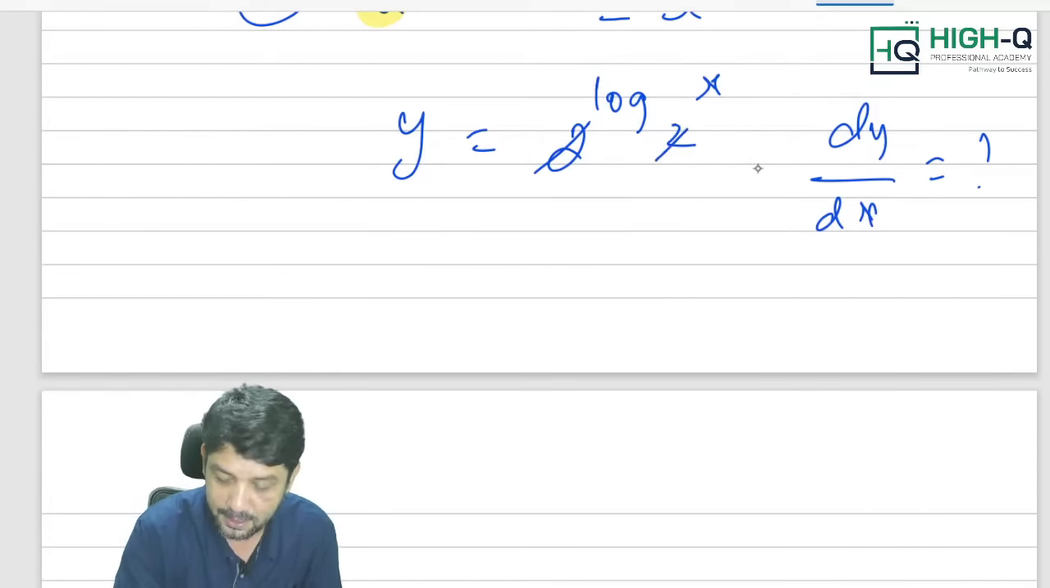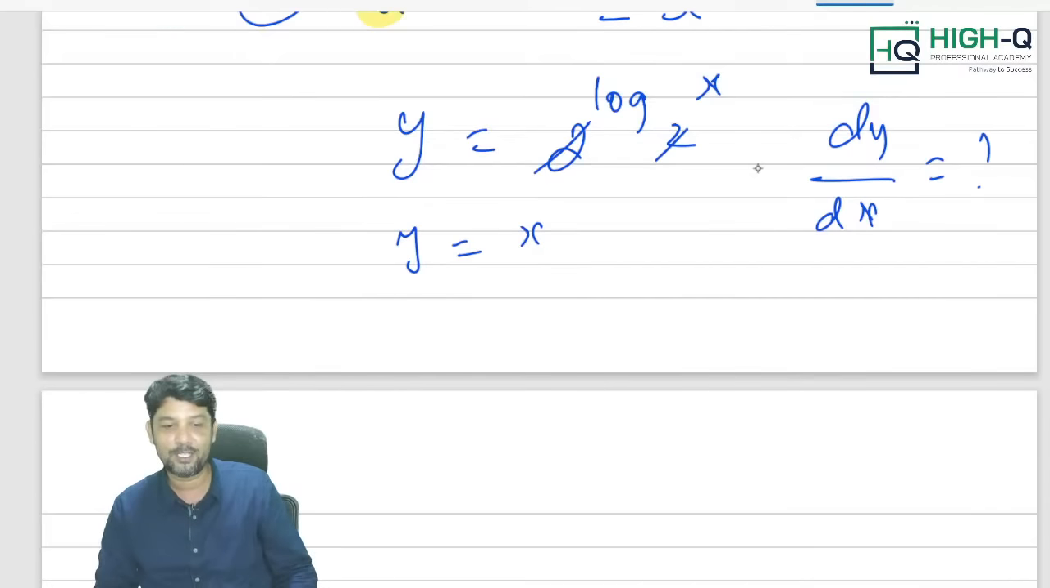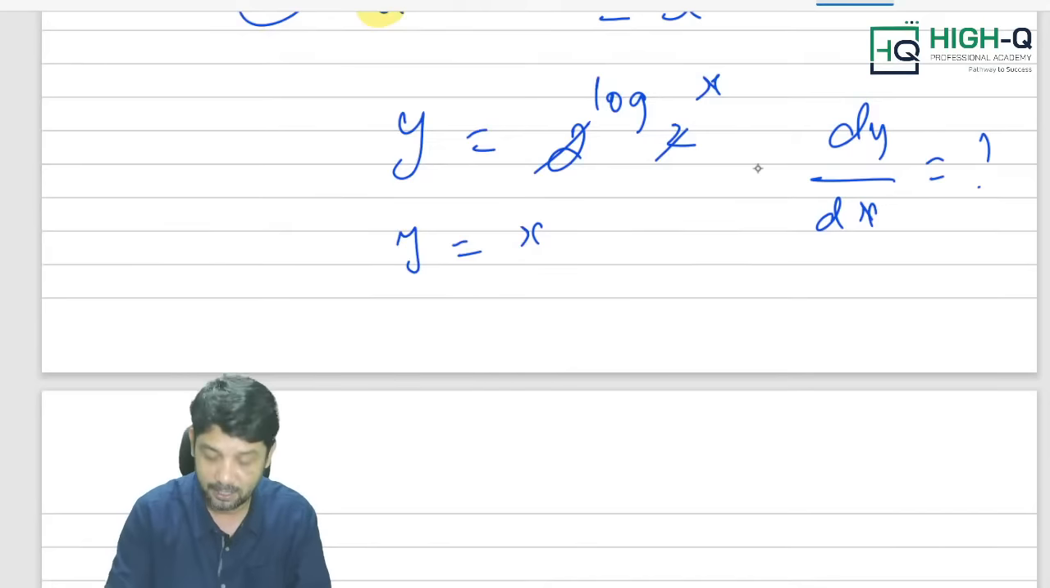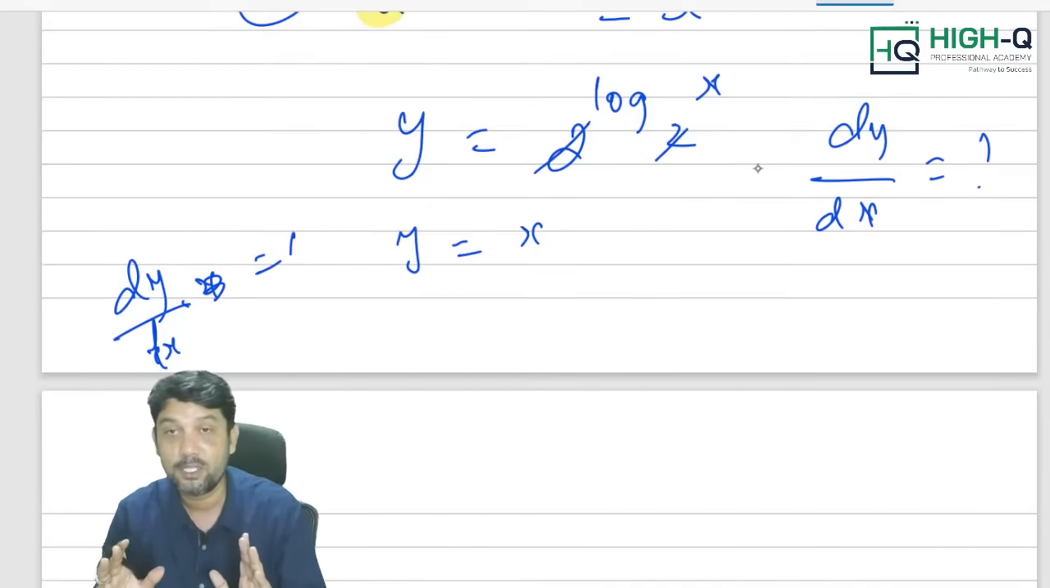Sir, both the bases are the same, sir. Y is equal to x, sir. Everyone knows the derivative of x is 1. So dy by dx is equal to 1. The answer is over. This was the question asked in the examination.